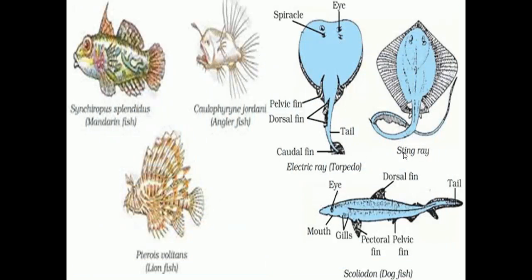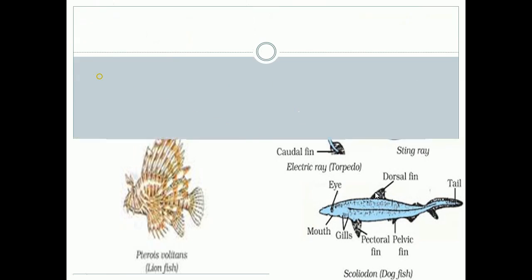Here you can see the picture of the Pisces. So fishes called mandarin fish, angler fish, lionfish, electric ray, then stingray, then dogfish. So these are some of the examples for Pisces.